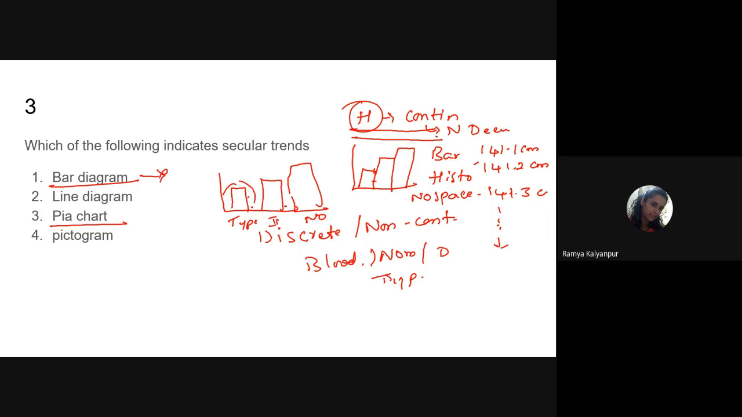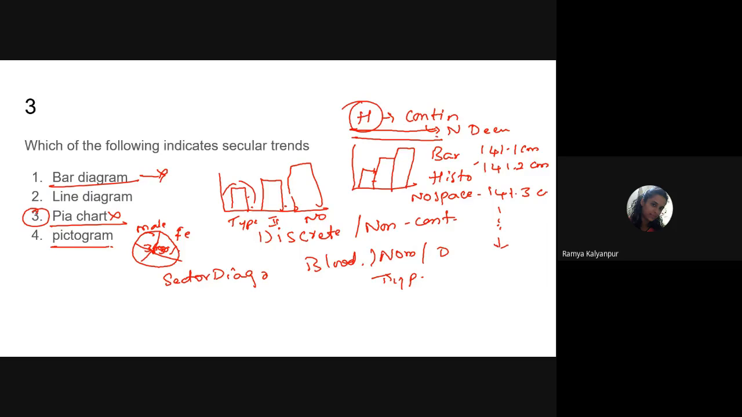Pie chart. Now pie chart is something like a circle in which 360 degrees will be there. Now this we divide in the form of a pie or sectors. So pie chart is also called a sector diagram. Now it cannot be used for changes happening over a period of time. No, it cannot be used for that. Only how many males are there, how many females are there, to represent in the form of percentage, we can use this pie chart. So pie chart is also not our option.